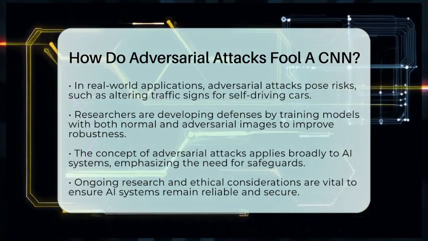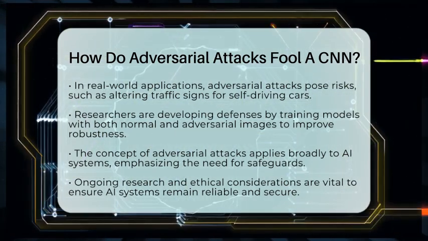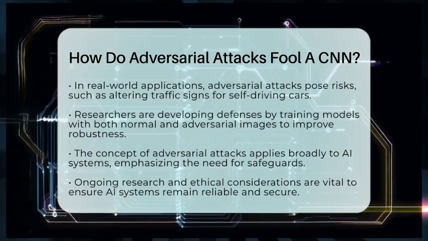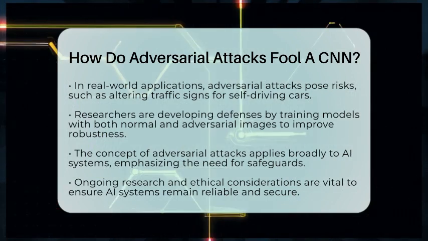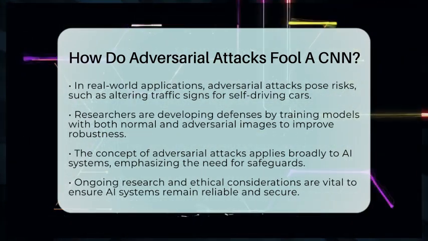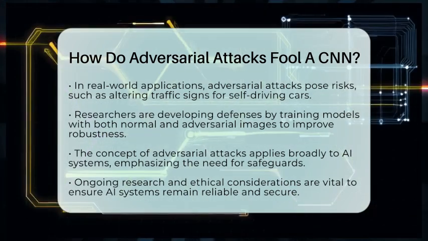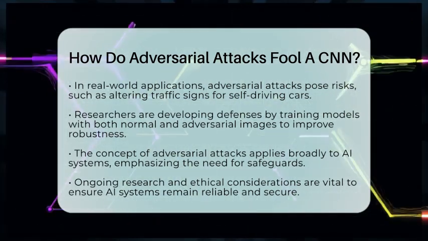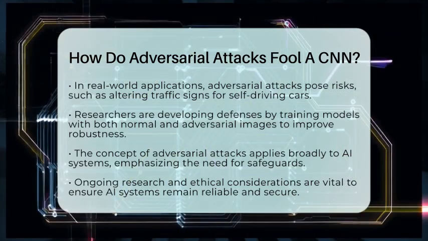In essence, adversarial attacks fool convolutional neural networks by subtly changing images to manipulate how the network perceives them. These tiny tweaks exploit the way the network internally represents images, causing it to misclassify without any obvious signs of tampering. This shows us how important it is to keep improving AI security and reliability.